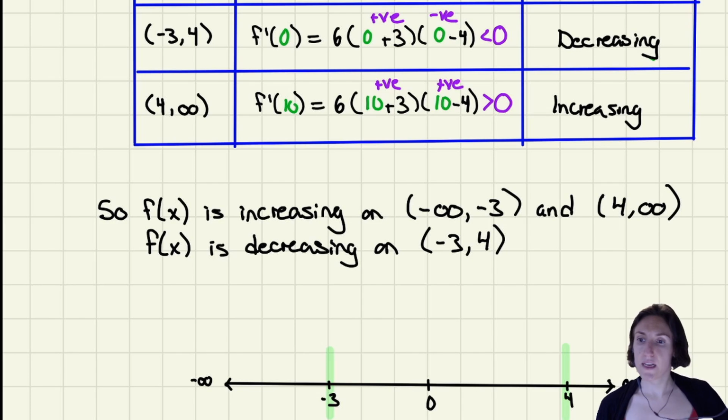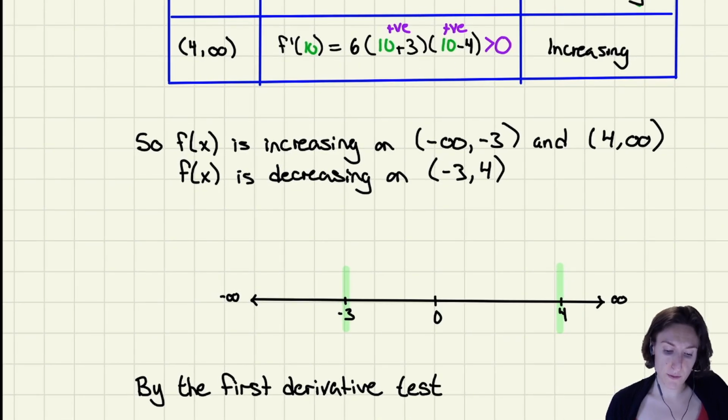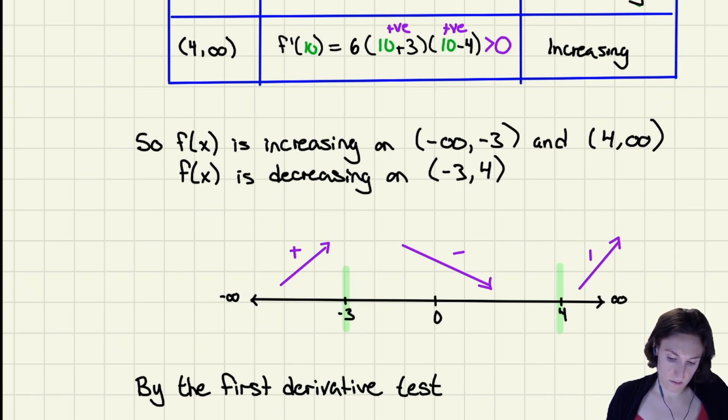Now, to use the first derivative test to figure out the relative extrema, I personally like doing these little pictures. It's easier for me to visualize. So we're going upwards, so I have plus here, and then we're going down this whole time. And then afterwards, I'm going up again. So I'm doing something like this, and then something like this. So at -3, this is going to be a relative max. And then at 4, this will be a relative min.